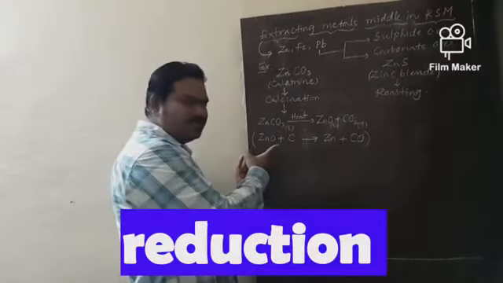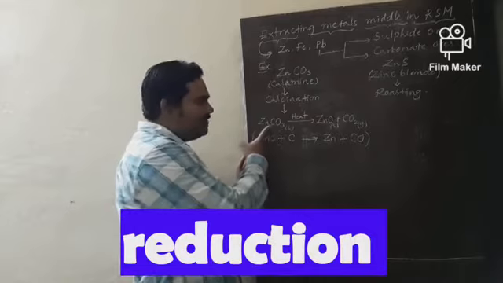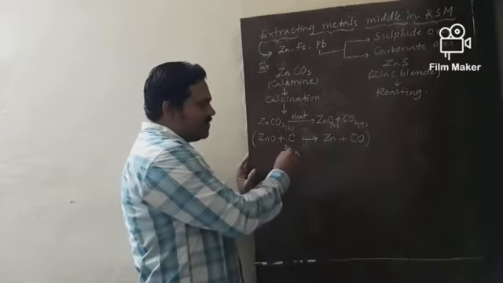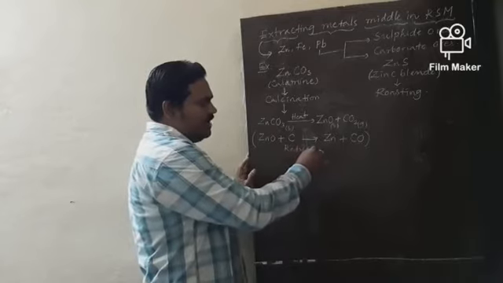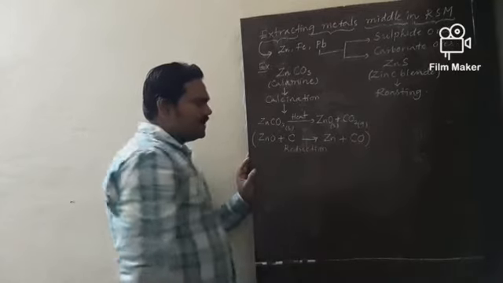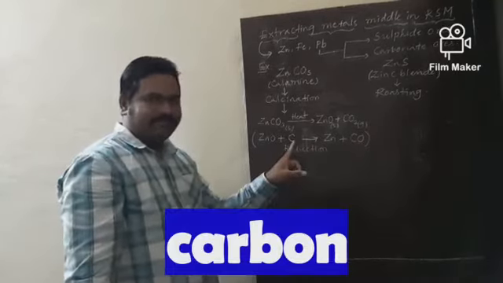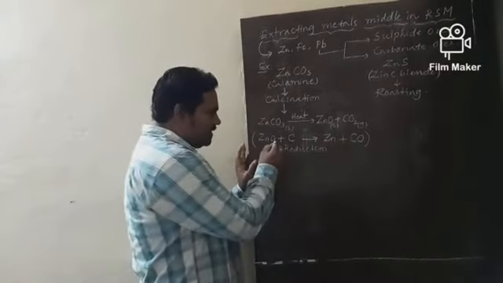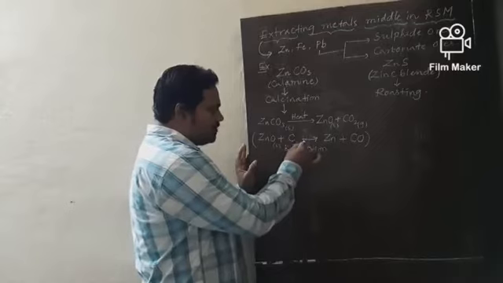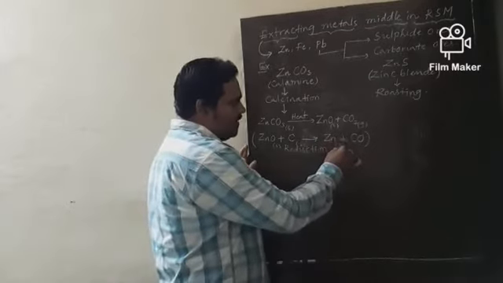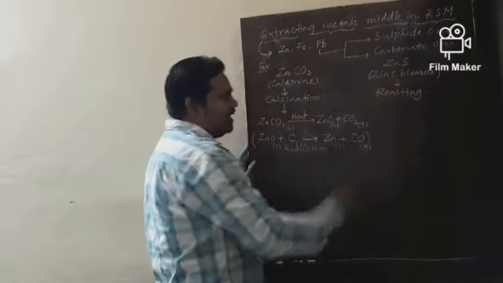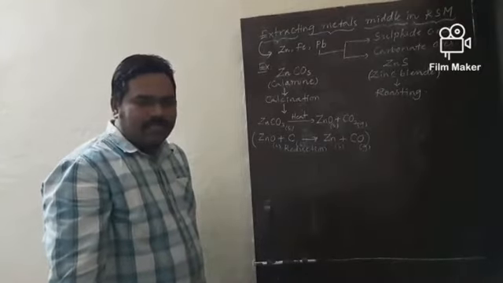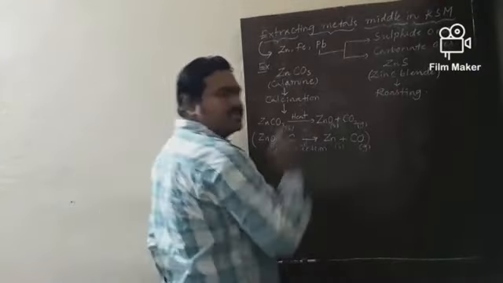What name is given to this one? Reduction. And this one is called calcination. And this process is called what, my dear? Reduction. What is the best reducing agent here? Carbon. So this is our goal. Now, zinc oxide is in solid state, carbon is also solid, zinc is also solid, and carbon monoxide is gaseous. Now move on to the next one.